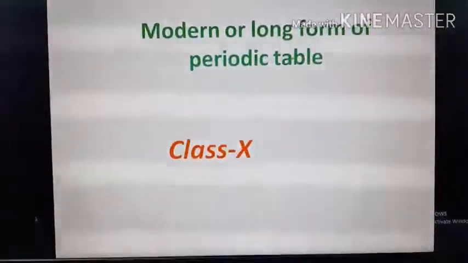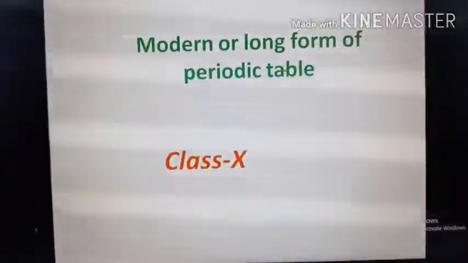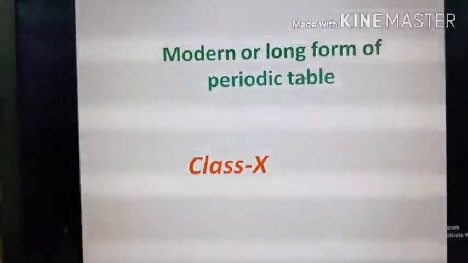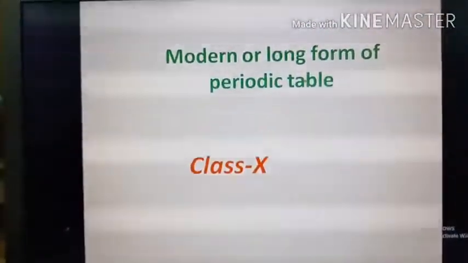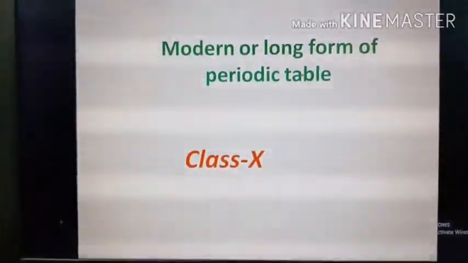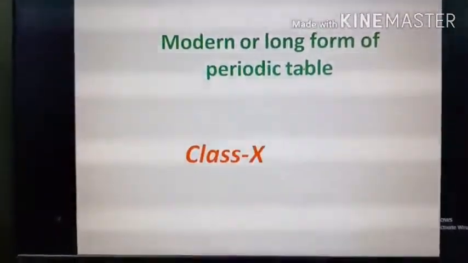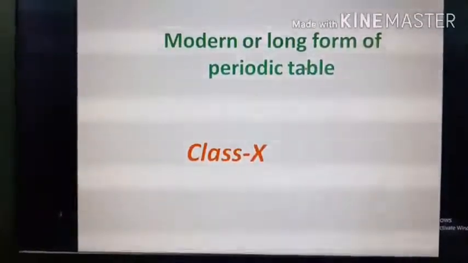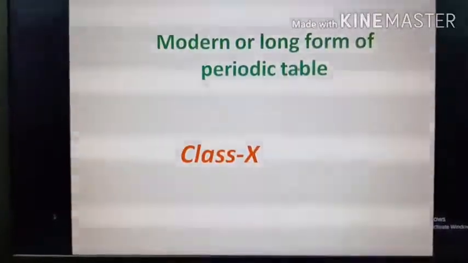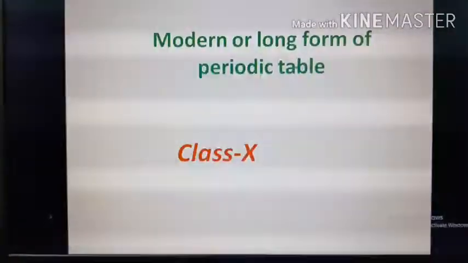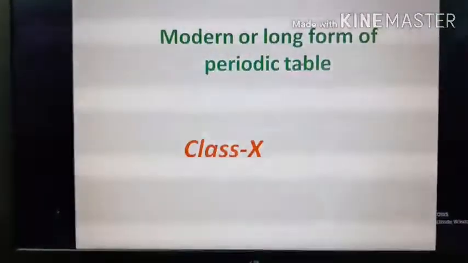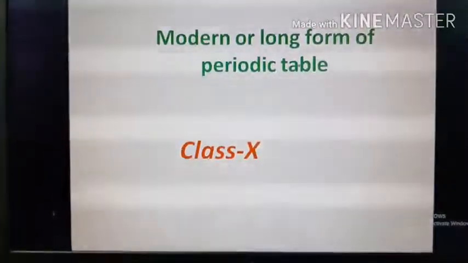Hello students, today we shall be discussing the modern or long form of the periodic table. There are a lot of demerits of the Mendeleev periodic table. In an earlier video we discussed the demerits of the Mendeleev periodic table. Today in this video I will be discussing the present basis for classification of elements.